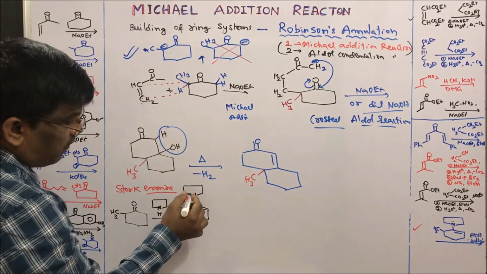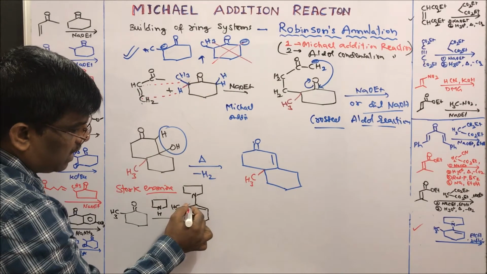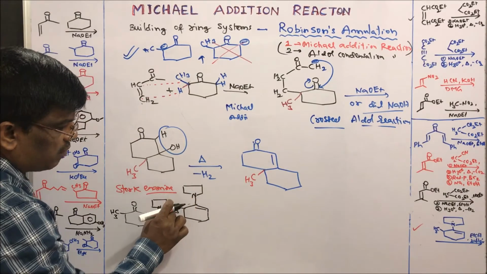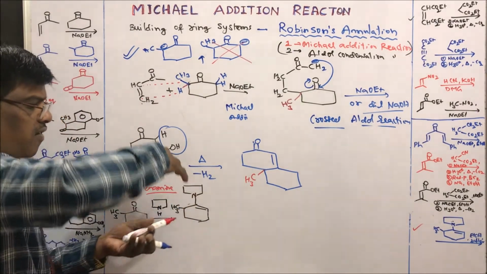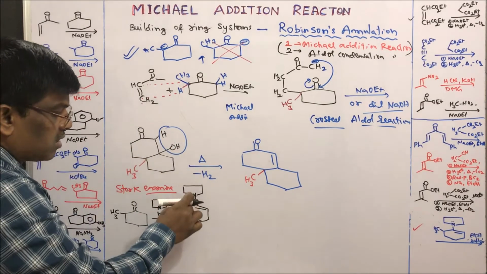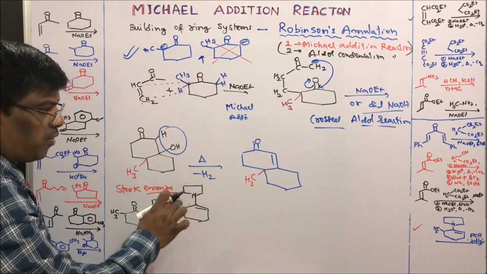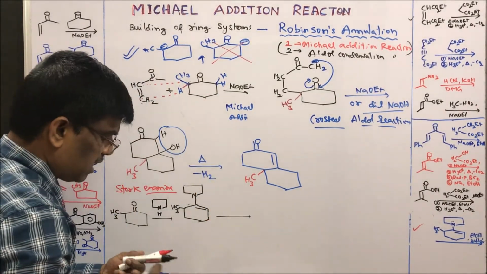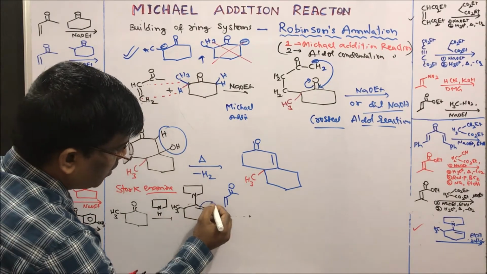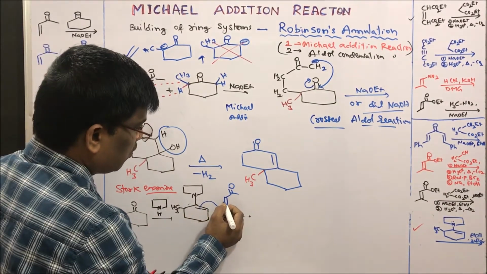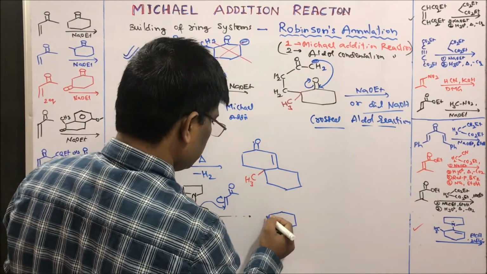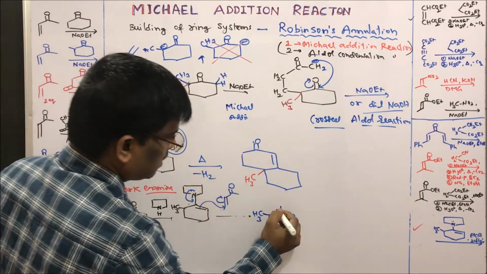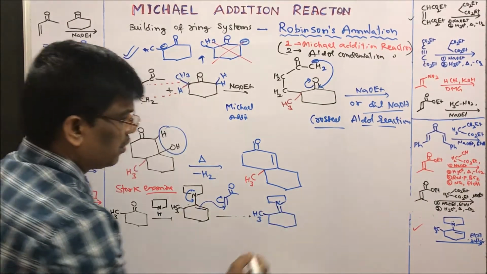In this case, if it wants to form the enamine here, there is going to be torsional strain because of this CH2 and CH3. When it comes closer, because of the formation of this double bond, it is not going to be formed. And if I use the same methyl vinyl ketone here, and this is going to be attacked onto this carbon, no doubt it is going to form methyl here. It is going to form this double bond, the nitrogen...